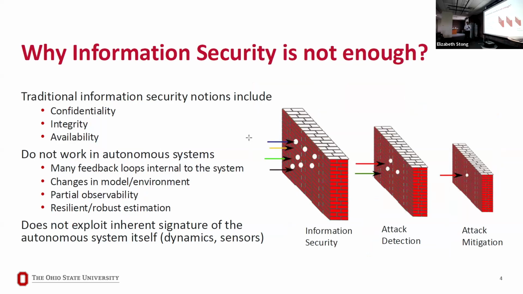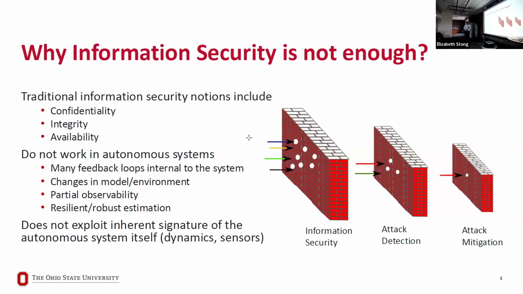You can think of information security as the first wall which dodges a lot of bullets. But then you also need to do attack detection. Somebody was able to get into the system, so we need to detect the attack, and then we need to come up with algorithms that mitigate the attack. Our group basically works on creating these 2 walls.